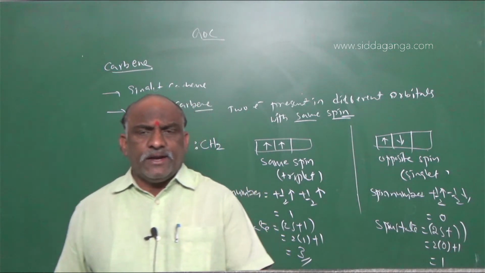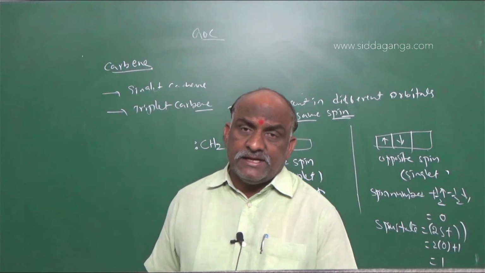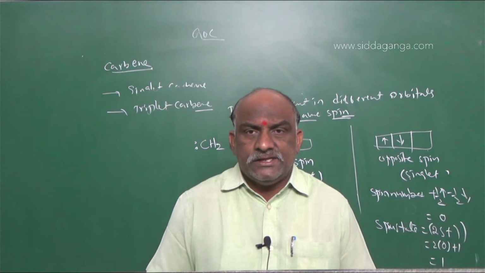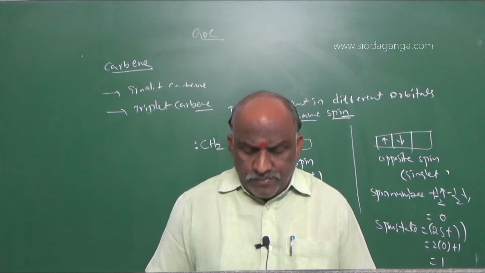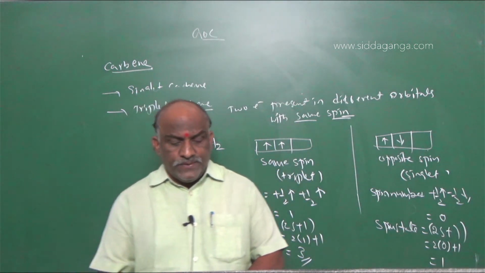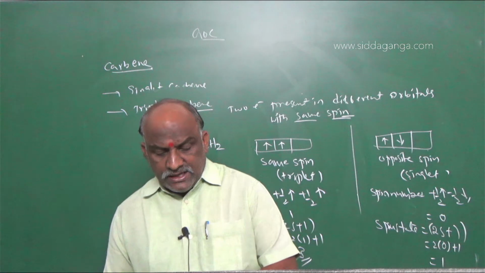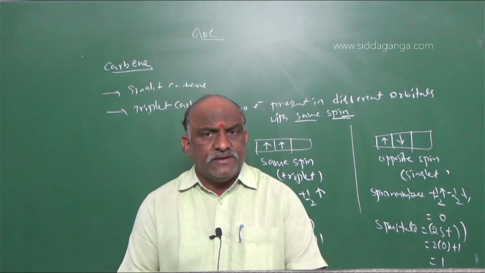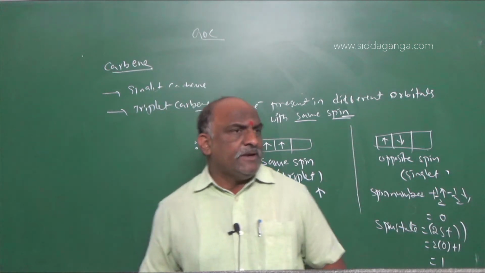Triplet carbenes are more stable than singlet carbenes, by about 10 kilocalories per mole. Make a note of this point. So triplets are stable, and singlets are a little bit unstable.